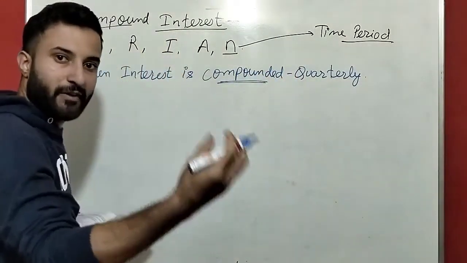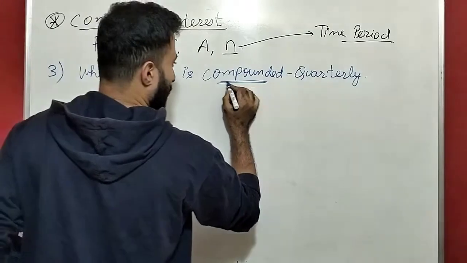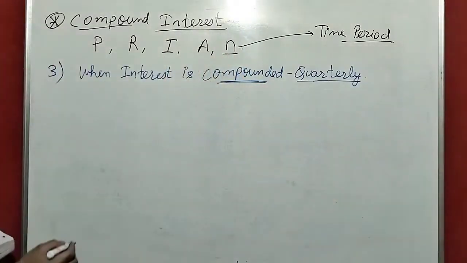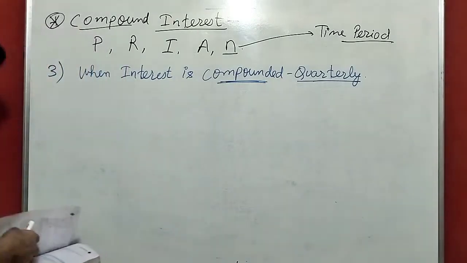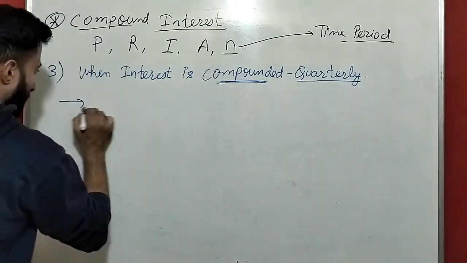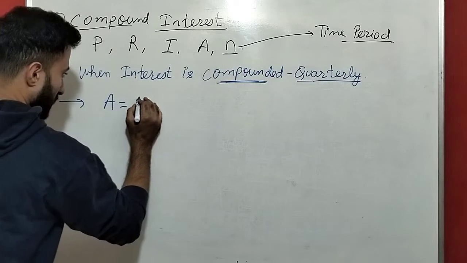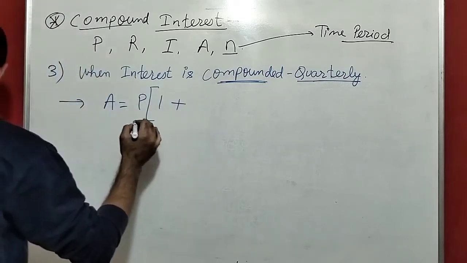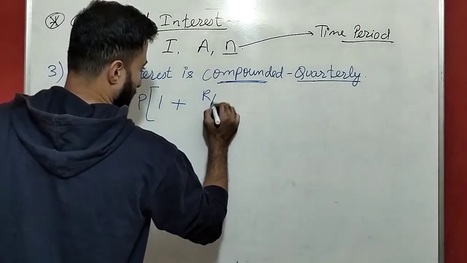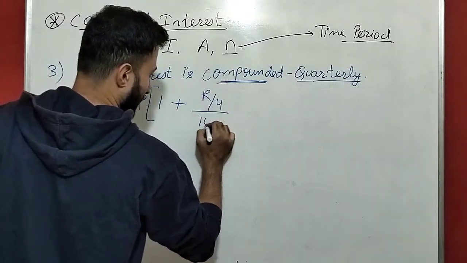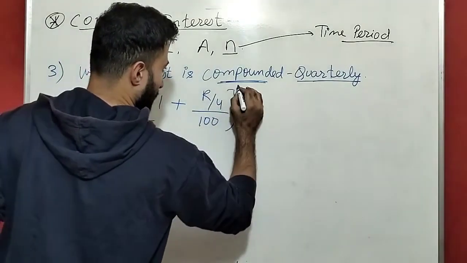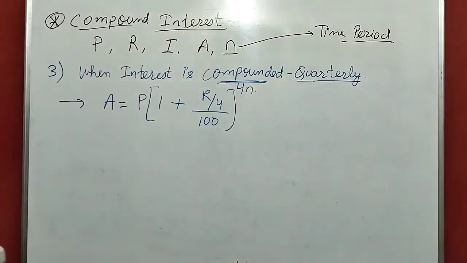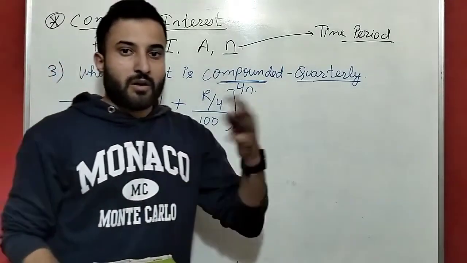Annually means every year, per year. Compounded annually, compounded half yearly, compounded quarterly. Quarterly means 4 times. So 4 times means amount equals principal into 1 plus r by 4 divided by 100 power 4n.